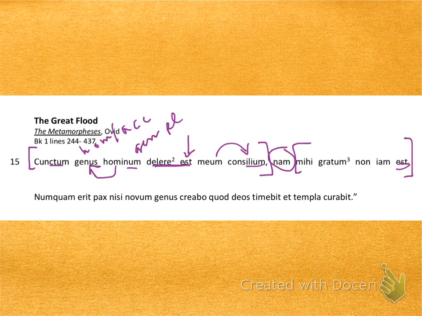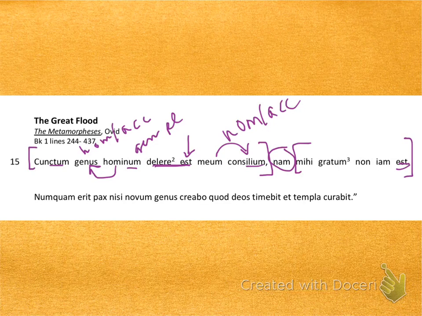But when you look at the word for consilium on the vocabulary list, you should also note that it is a neuter noun. Consilium, consilii is second declension neuter, which means that this can be my subject or my direct object. If it's the subject, look at what the sentence could say. My plan is to destroy, and then we know what it is that we have to destroy. That makes a lot of sense.